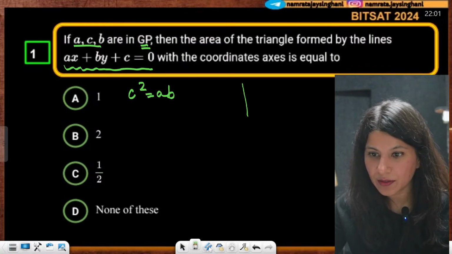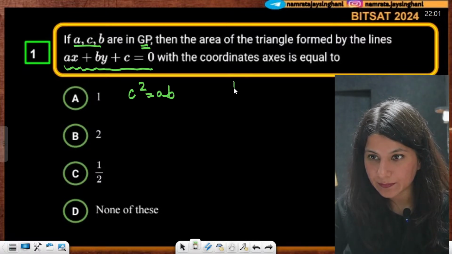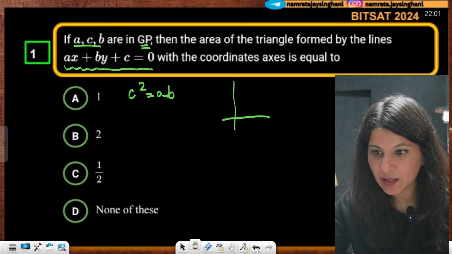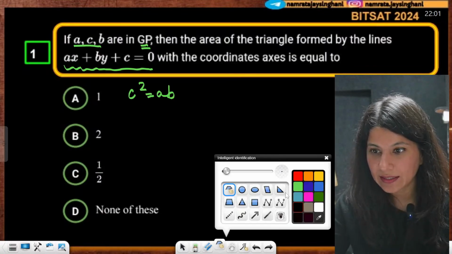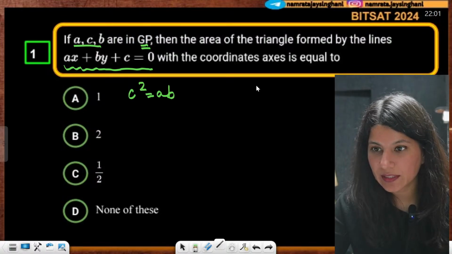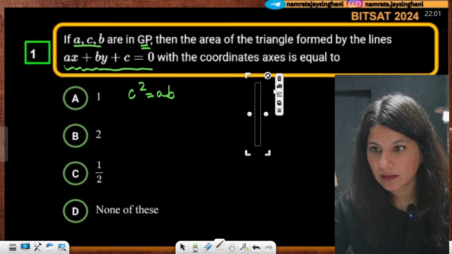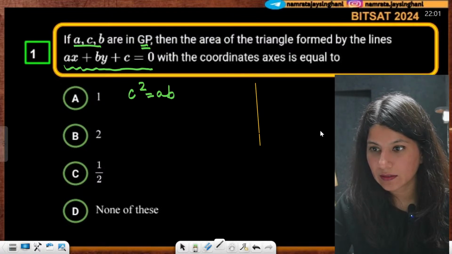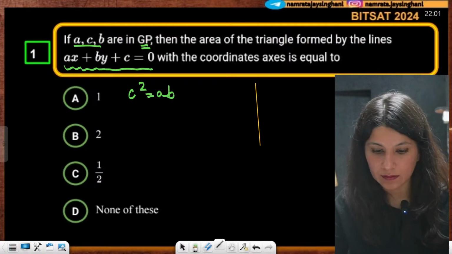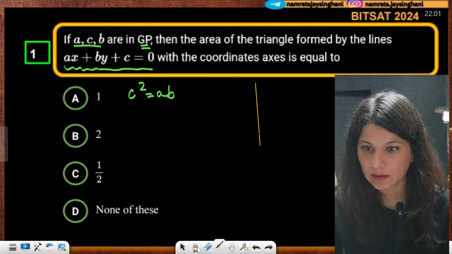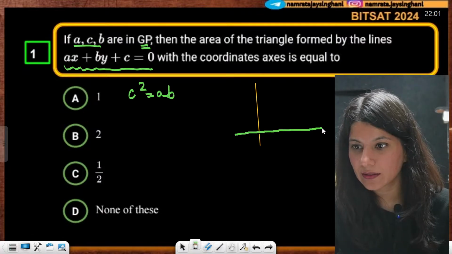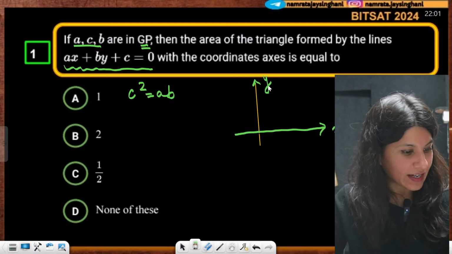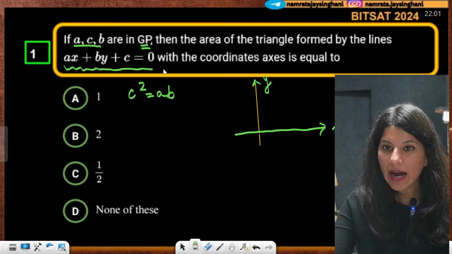This is your X-axis, and this is your Y-axis. Now I will draw this line.